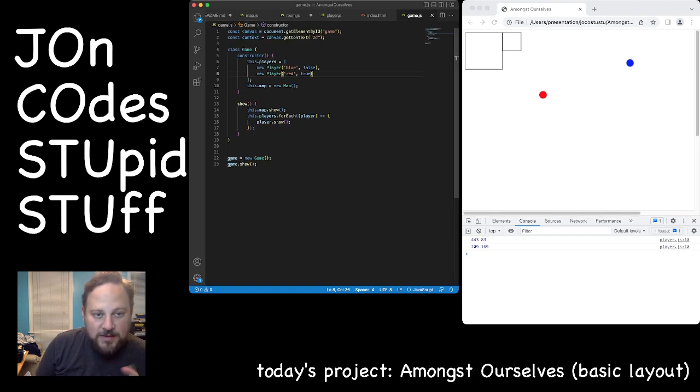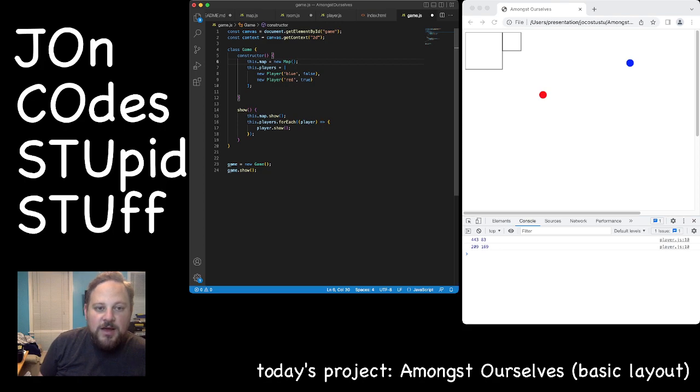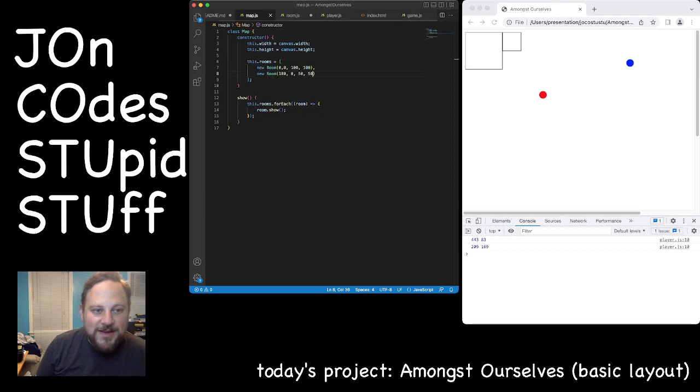And we say that we need the rooms to set up the players, which means the rooms now need to get set up before the players, which means we need the map set up first. And we can say, we're going to go map, and we're going to make a new method called get spawn room.